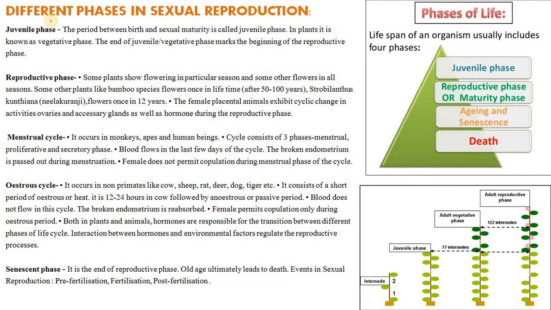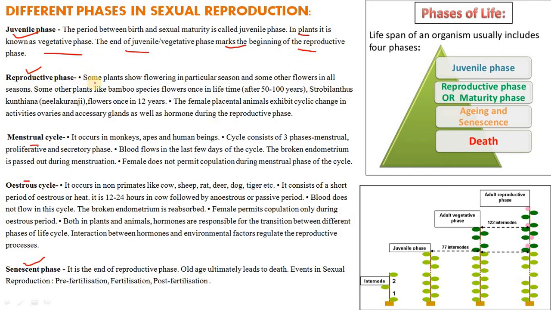As I told you the significance, now coming to the different phases of life. As you can see, there is a juvenile phase, then the reproductive phase, then the menstrual cycle or estrous cycle, and at last the senescent phase. The period between birth and sexual maturity is called the juvenile phase. Okay? In plants, it is known as the vegetative phase. The end of the juvenile or vegetative phase marks the beginning of the reproductive phase.